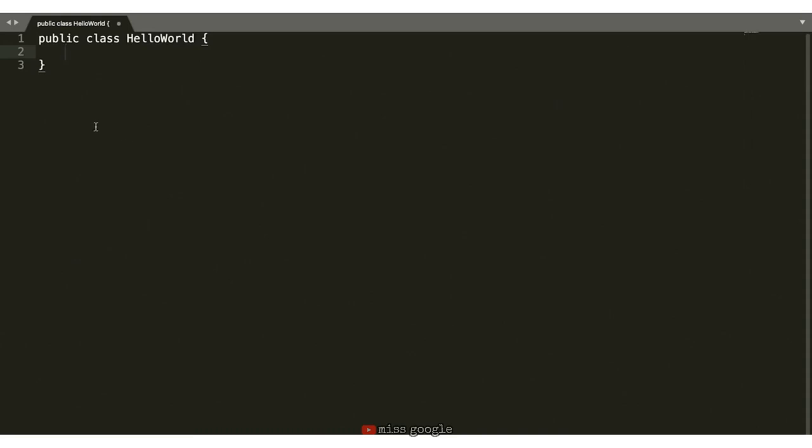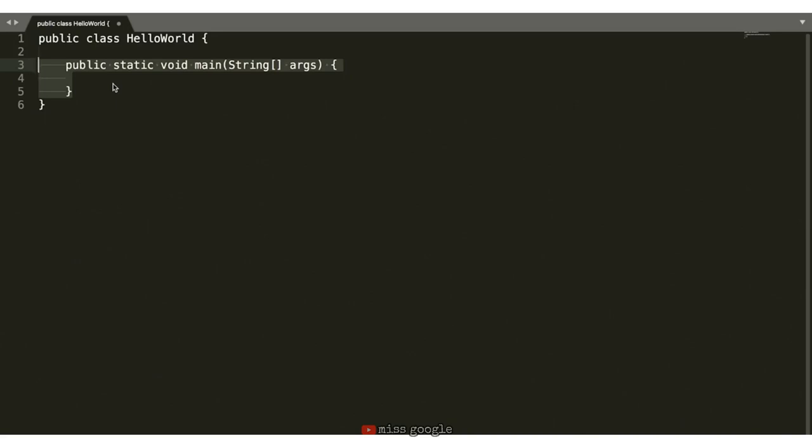Let's put some more code in between the curly brackets. We'll write public static void main, open parenthesis, String, open close square brackets, args, closing parenthesis, and then open and close curly brackets. This may look a bit overwhelming, but don't worry. All we need to know about this piece of code is that it's called the main function, and it's the entry point to our program. This means any code I put between the inner curly brackets will be executed by the program.